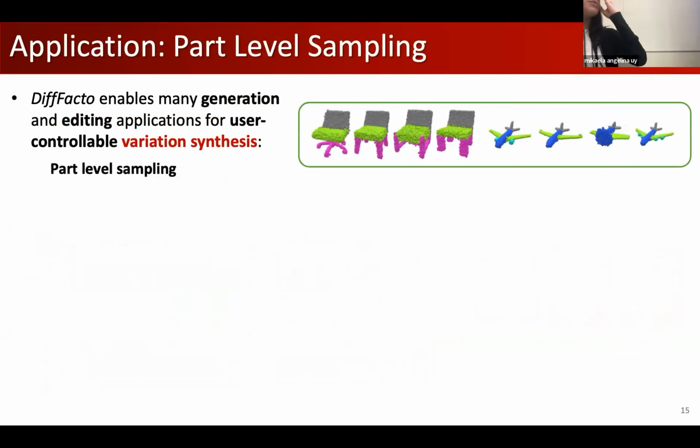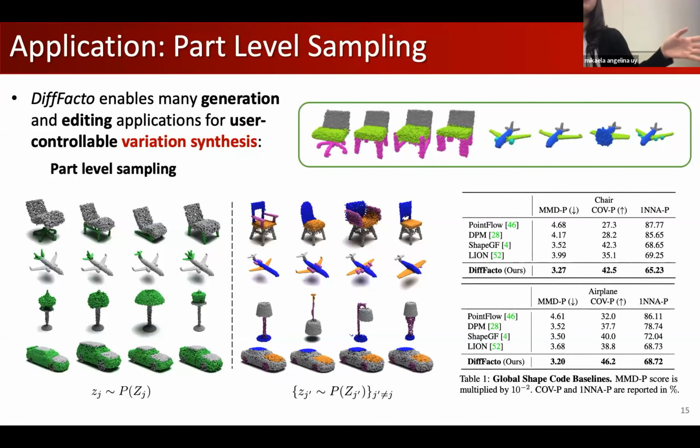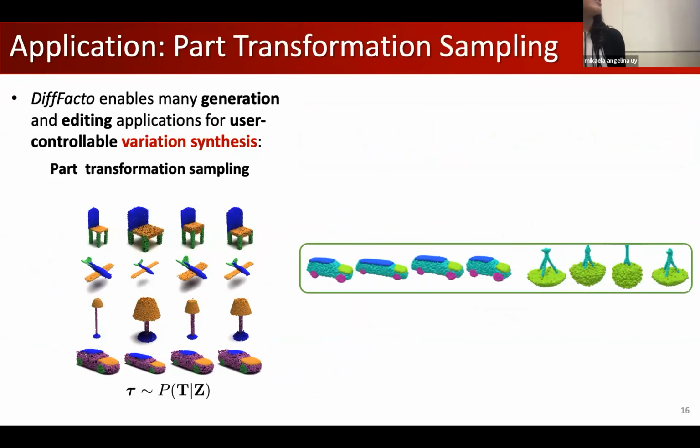With this design, we show different applications. First, part level sampling. Anything that's gray is something that's kept fixed, and the colored points refer to something that we resample. So we can keep parts fixed and resample other parts and still create coherent shapes. Or we can even resample all other parts while keeping one of them fixed. We showed in different metrics that we can beat existing baselines in point cloud generation.